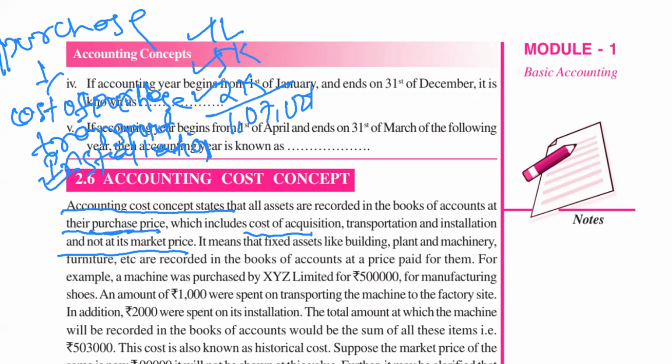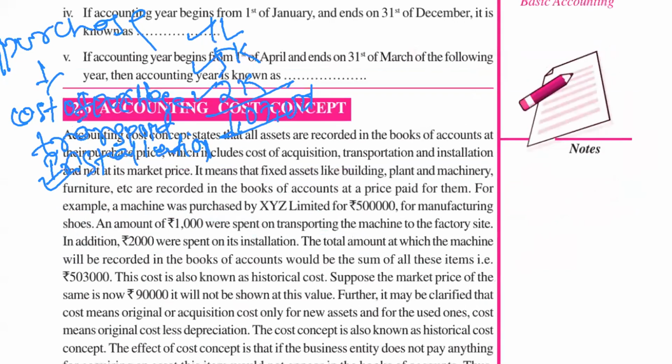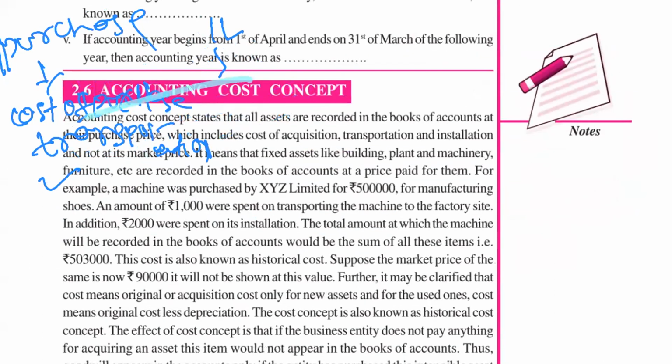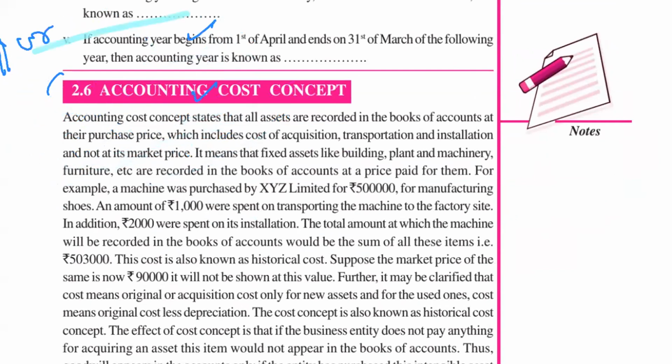So cost concept states that you should record your assets on the basis of cost price, not on the basis of market price. The market price of the asset may be more than this or may be less than this, but we will always record the price paid, or the cost price. And cost price includes what? Cost of purchase, cost of transport and installation charges, all these things. An example is also given.